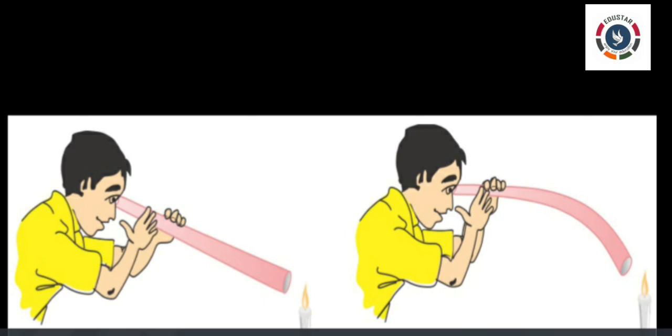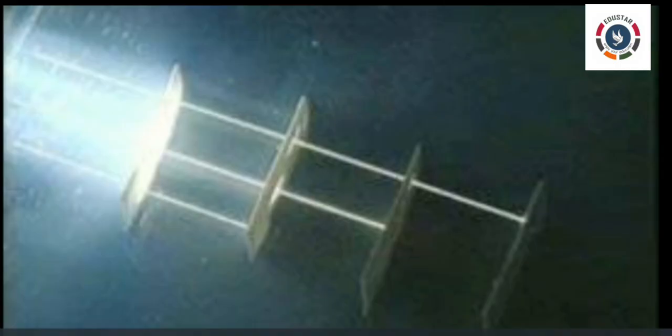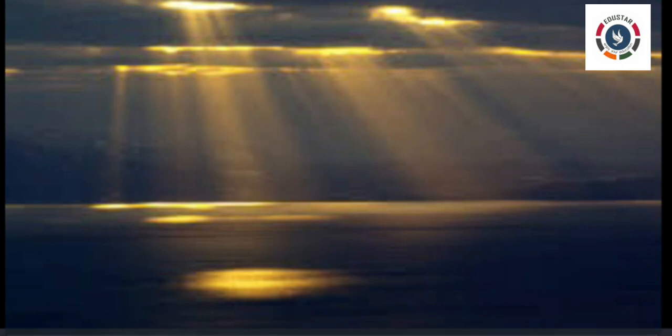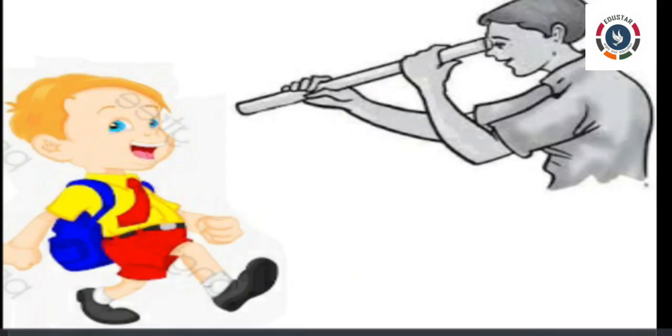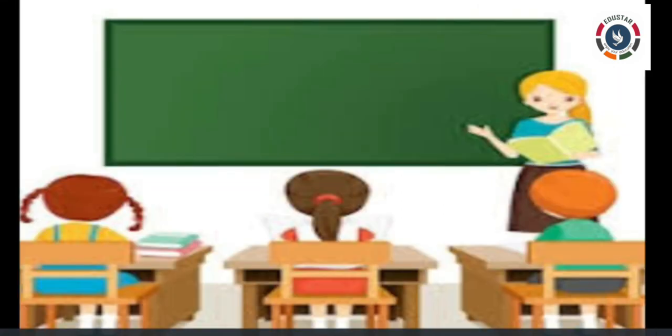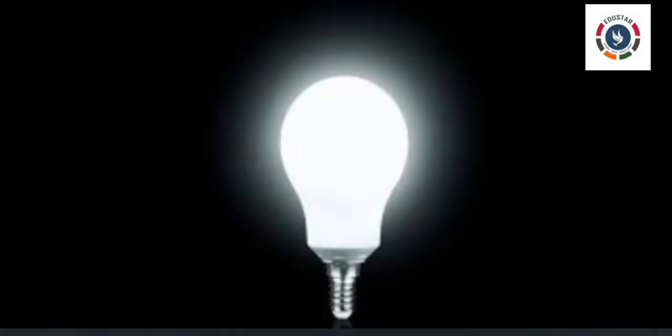This activity proves that light travels along a straight line. So, if the straw is straight, then the brother can see his younger brother. Otherwise, if there is any bend in the straw, then he cannot see. This shows that light travels along a straight line. Understood, children? Now, I have completed one subtopic, light.